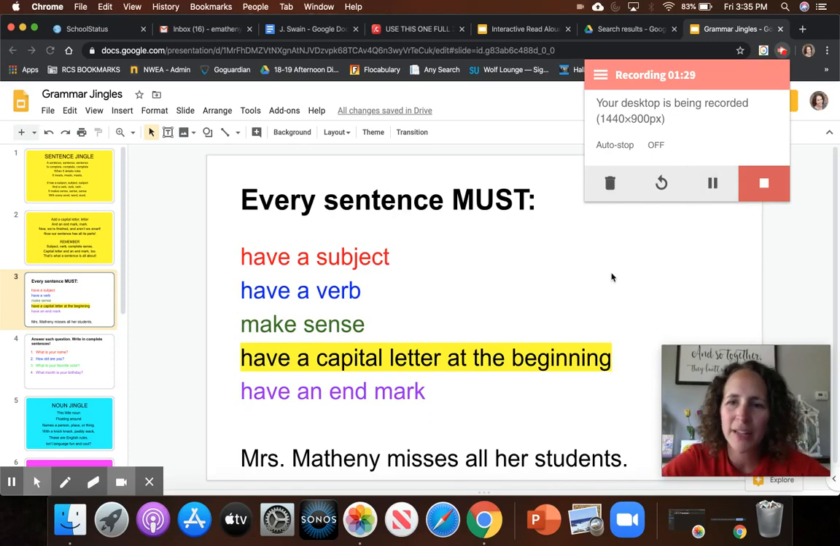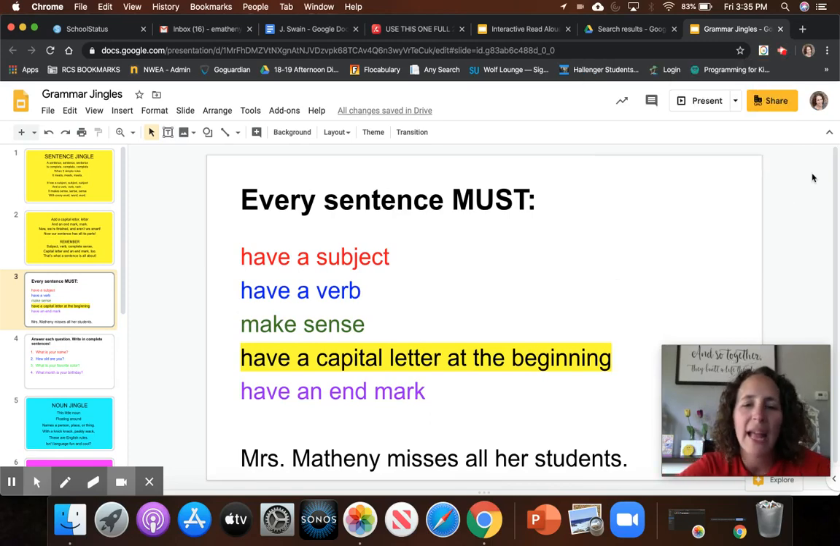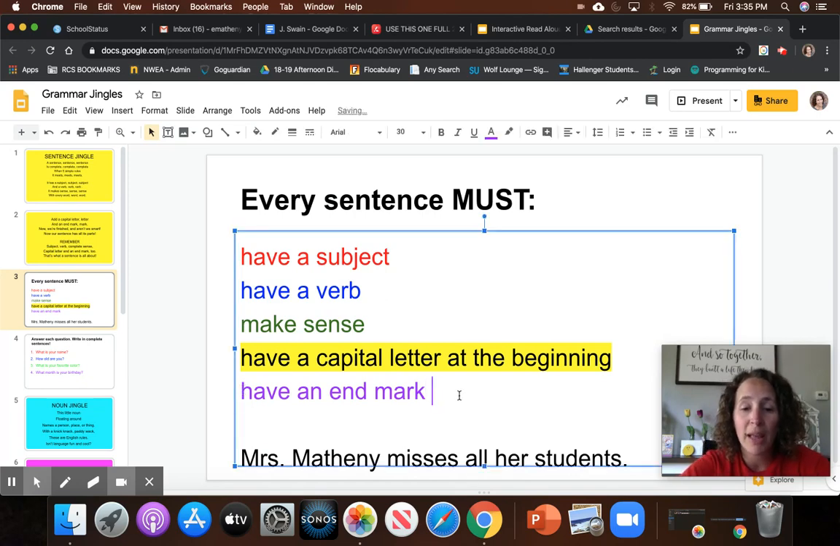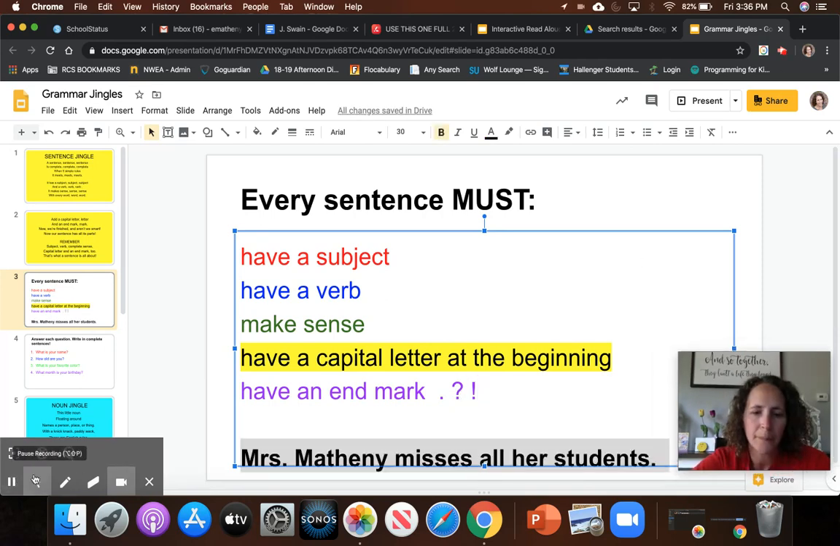Okay, so here is a chart to remind you that every sentence must have a subject. That means who or what the sentence is about. It must have a verb. What is that person or thing doing? It must make sense. It must have a capital letter at the beginning, and it must have an end mark at the end. And we know that when we talk about end marks, there are 3 choices. A period if your sentence is just telling, or commanding, a question mark if it's asking, or an exclamation point if it's showing strong feeling.